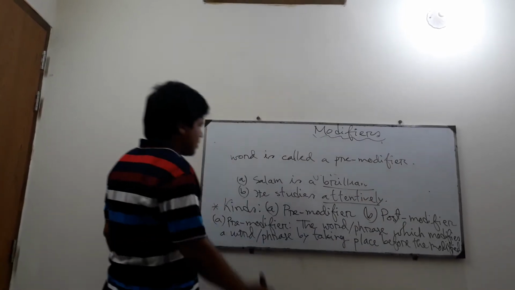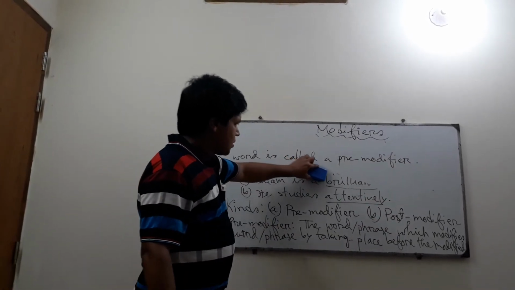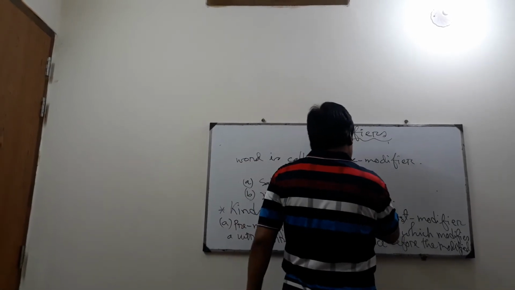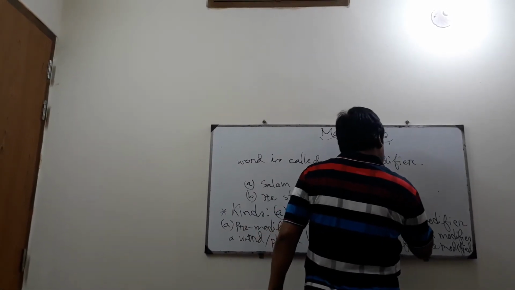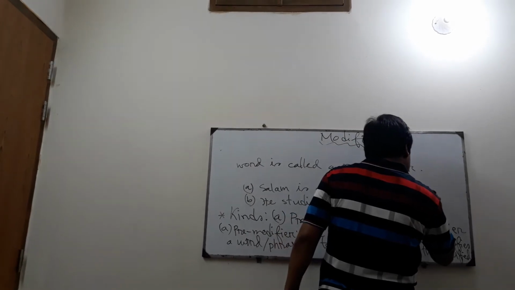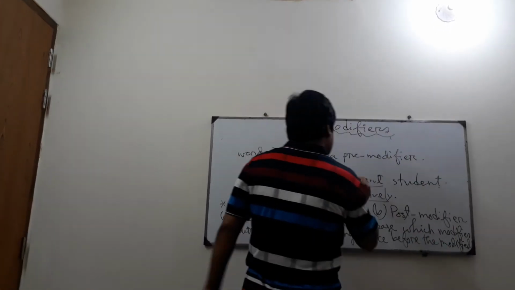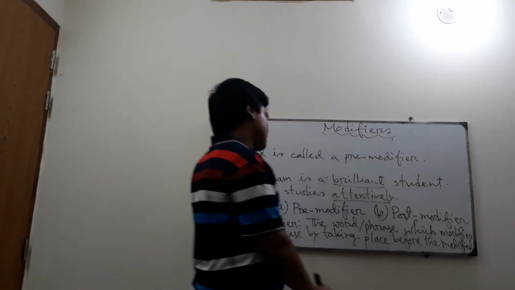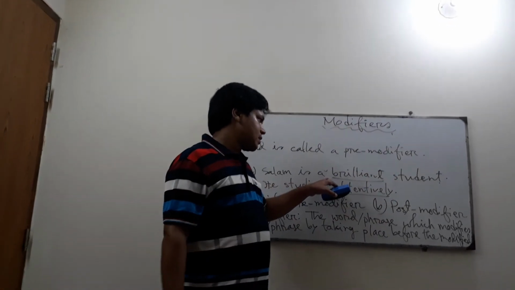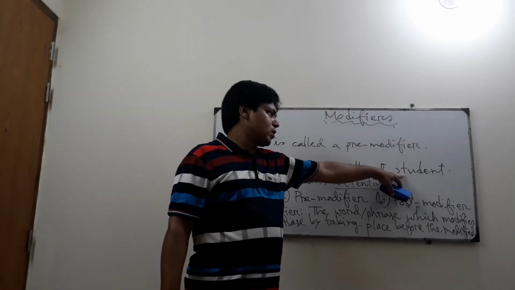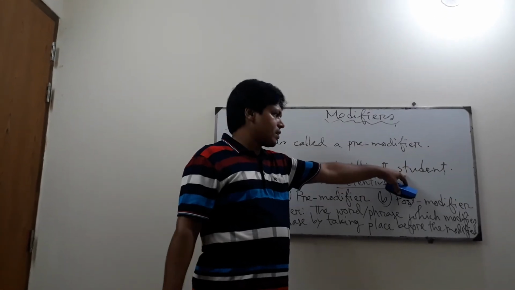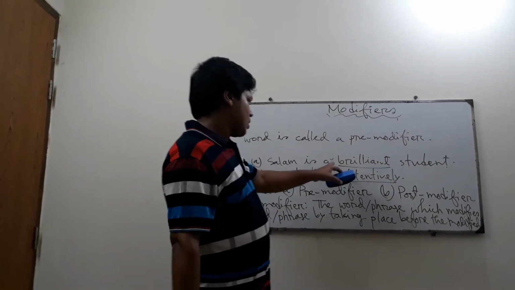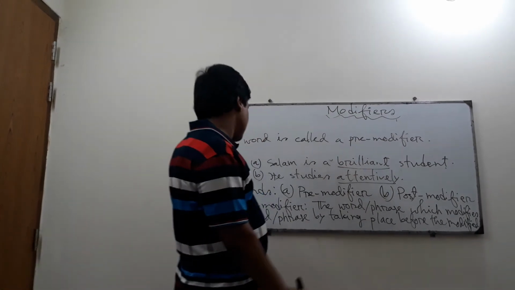For example, Salam is a brilliant student. Here the word brilliant has taken place before the word student and has modified the word student. So brilliant is a pre-modifier.